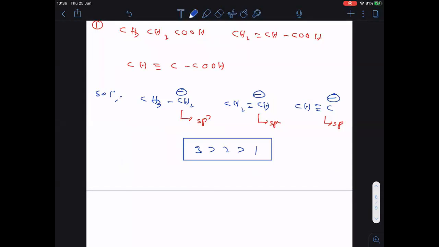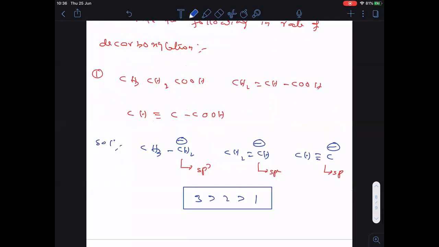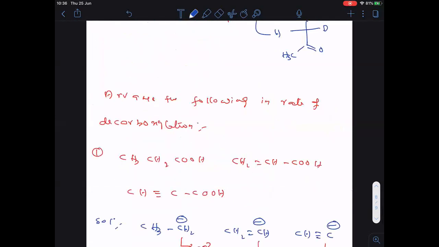Completed. So this type of questions also important for finding rate of decarboxylation, right? So remaining some chemical properties tomorrow I will discuss with you. Here, let me show you the slides from the starting onwards.